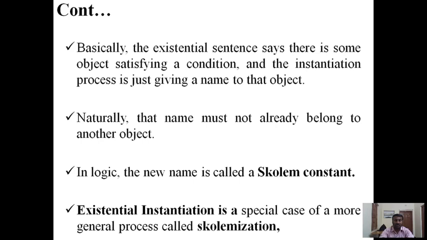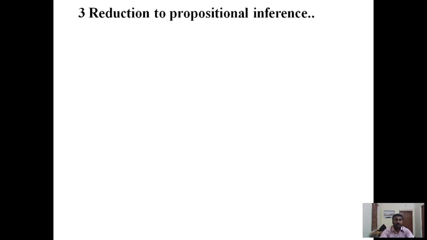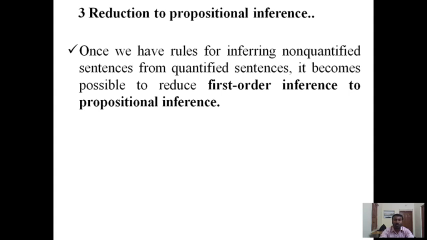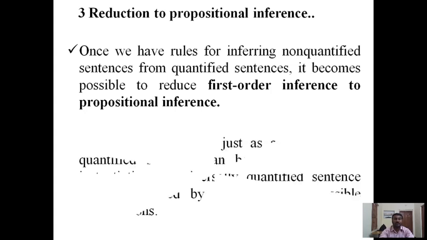Existential instantiation is a special case of a more general process called Skolemization. Third one, reduction to propositional inference. Once we have rules for inferring non-quantified sentences from quantified sentences, it becomes possible to reduce first order inference to propositional inference.